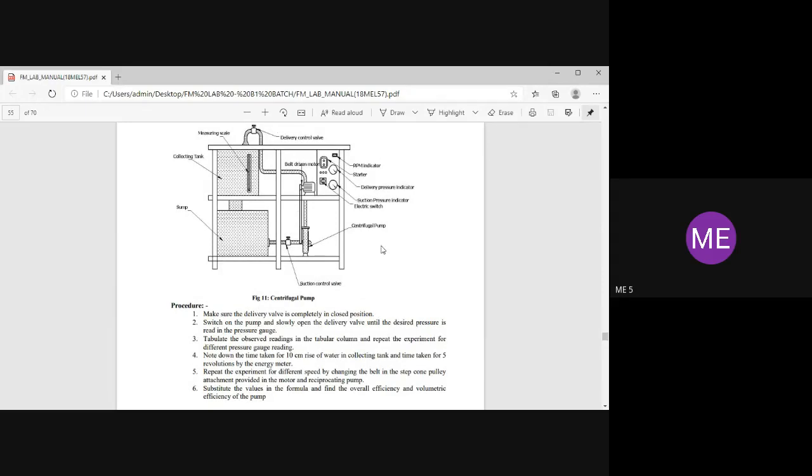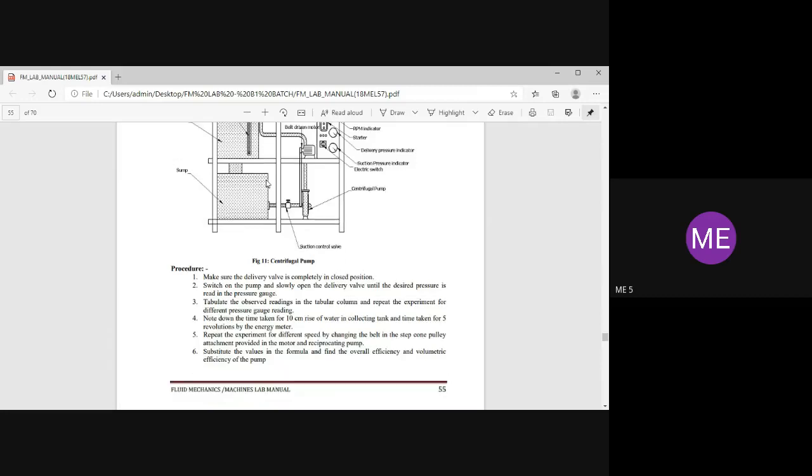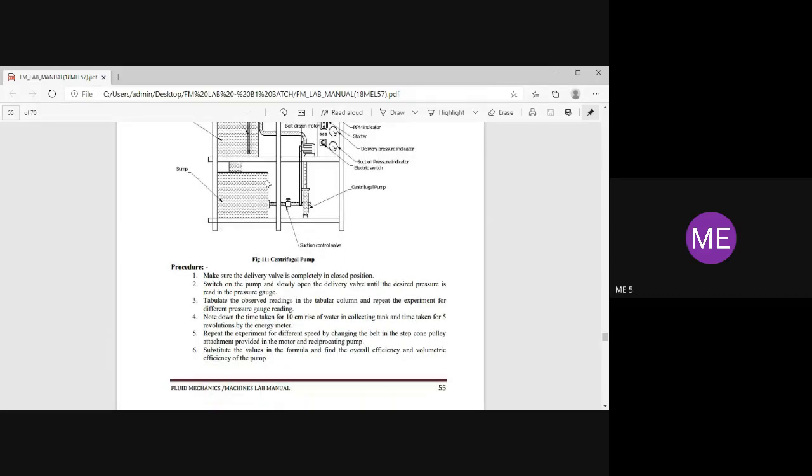As we did the same thing here also, we are going to note down the time taken for 10 centimeter of water level rise in the collecting tank, and we are going to note down the time accordingly. And repeat the experiment for different speeds by changing the belt.